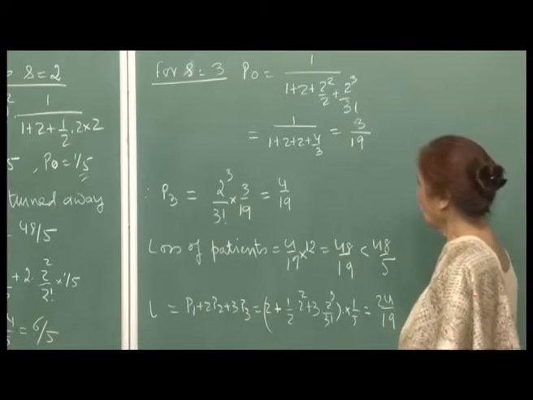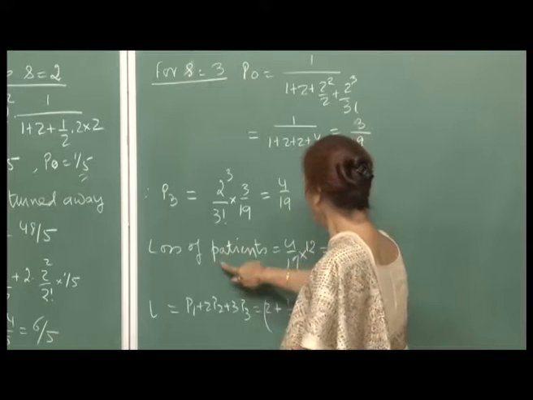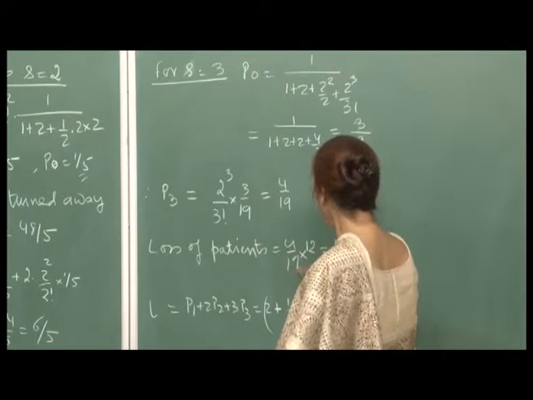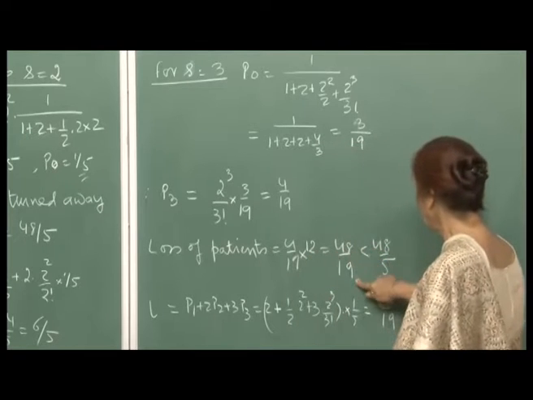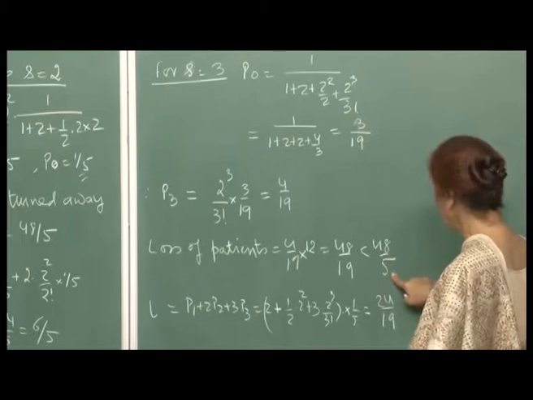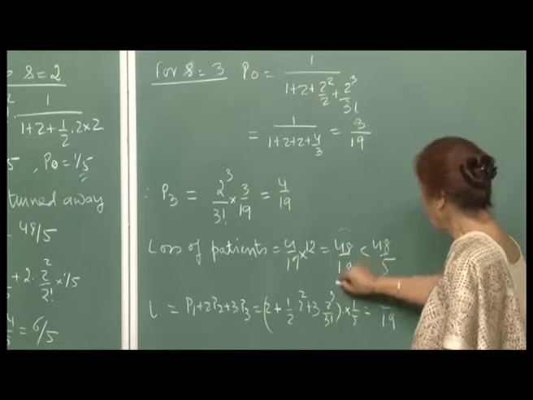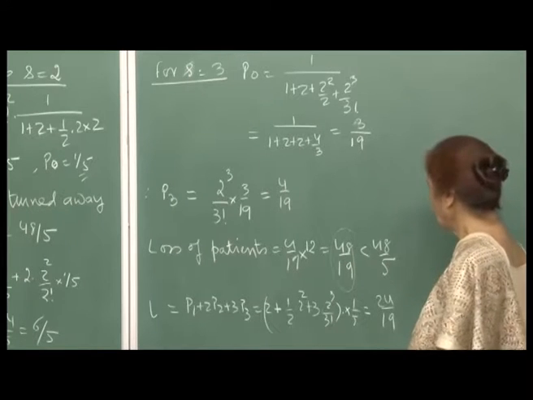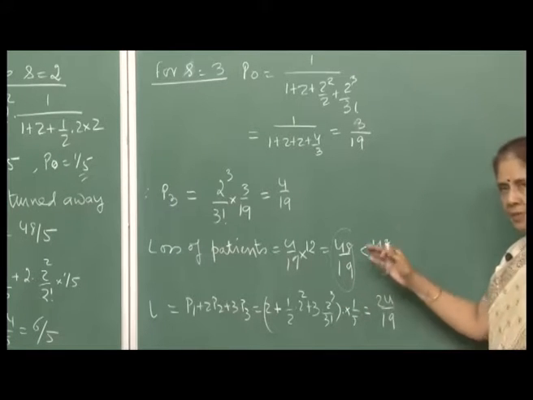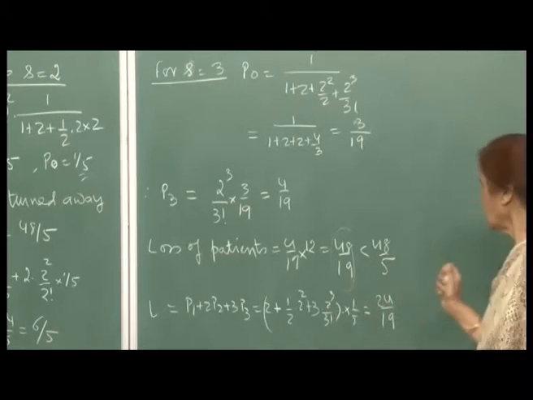Okay. Then P 3 comes out to be 4 by 19, and therefore, the loss of patients is 4 by 19 into 12, which is 48 by 19. So, this is definitely less than 48 by 5. Okay. In fact, much less than this number. So, therefore, the loss of patients drastically comes down by increasing one labor room.